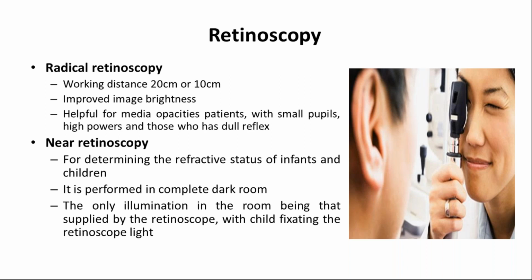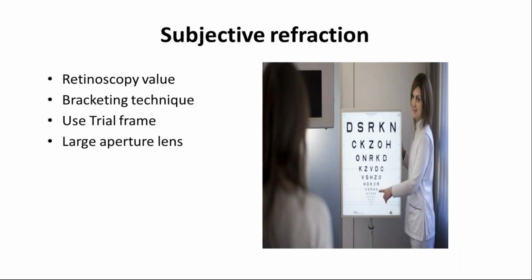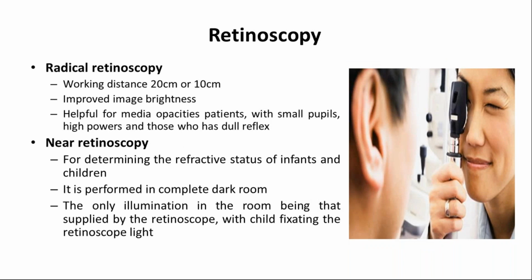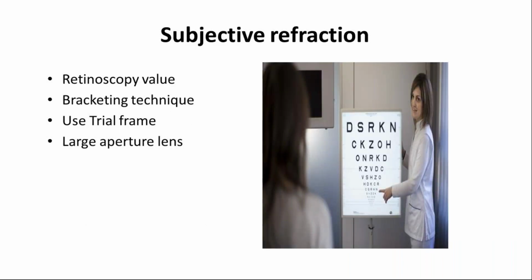It is performed in a completely dark room, the only illumination in the room being that supplied by the retinoscope, with the child fixating on the retinoscope light. So usually this is done for kids, for children. And mostly in our practice, I focus on radical retinoscopy, because I can see the reflex a little more properly. It is good for patients who have a very small pupil, and if they have media opacity, like in case of posterior subcapsular cataract, with the retinoscope we can see that. So it's better to go with that.